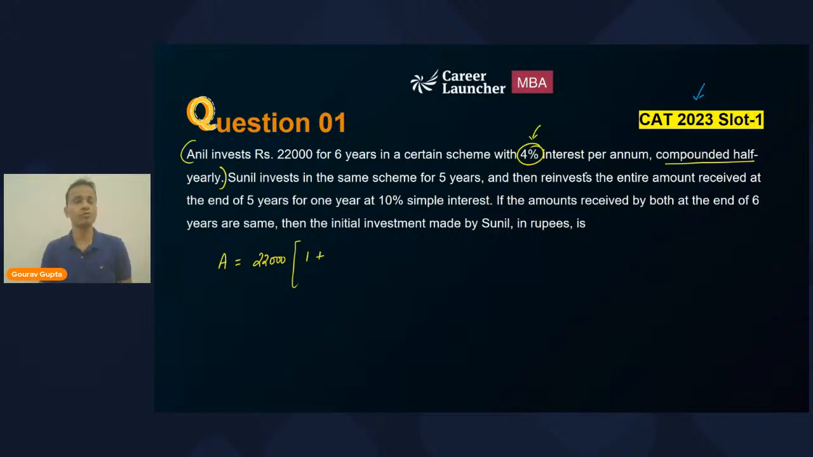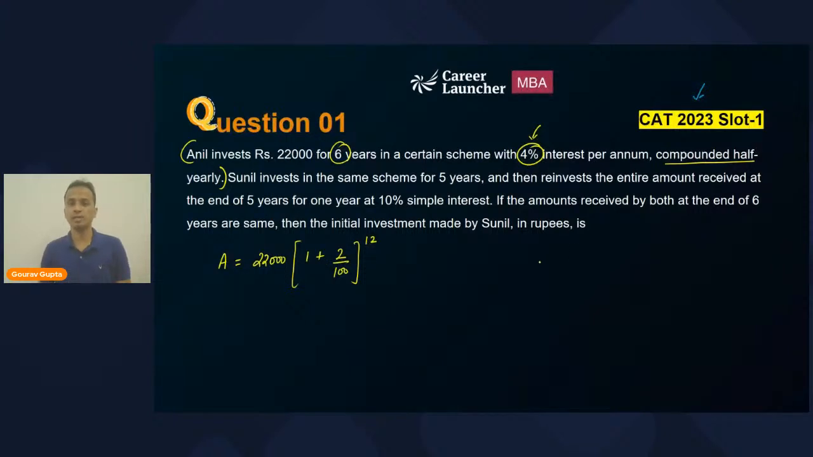Now in this, what will be the rate of interest? The rate of interest for 1 year is 4%. So for 6 months, it will be 2. So 2 upon 100. And what will be the power? 6 years, the interest is calculated after every half a year. So in 6 years, the number of periods of half year each will be 12. All right. So this is for Anil, the final amount, right? It is very easy to write this thing.